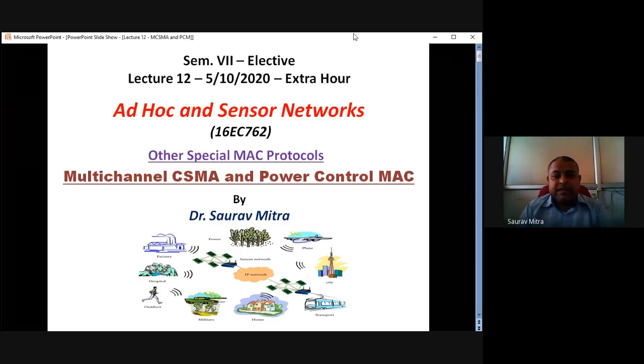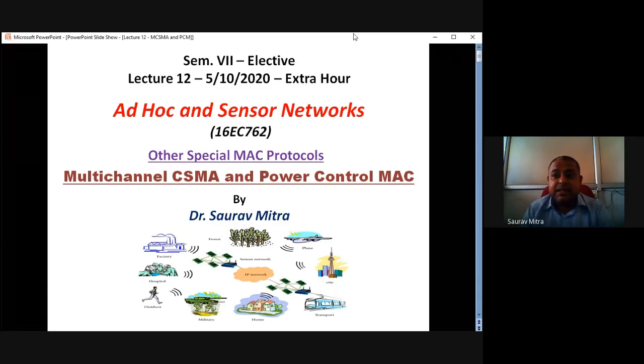So first topic is multi-channel CSMA. So we have seen CSMA, that is carrier sense multiple access. What happens is the sender first senses in its vicinity if there is any communication going on. How does it sense if communication is going on? The sender node senses if there is any carrier frequency present near to it or not. If carrier frequency is present, it means some communication is going on.